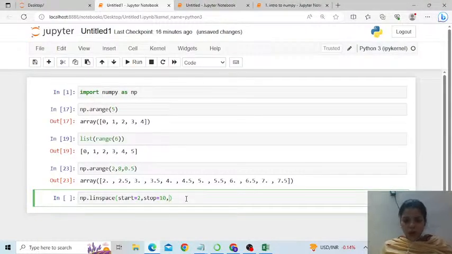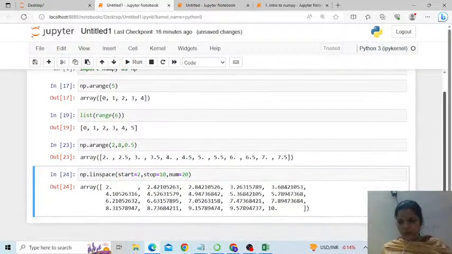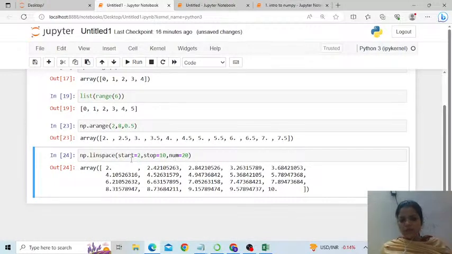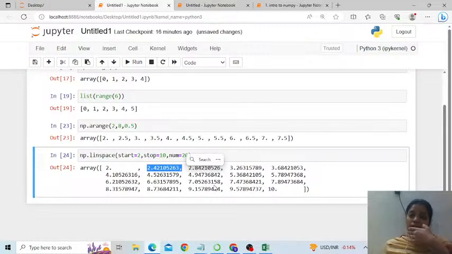You simply say how many numbers you want between the lower limit and upper limit. It's okay even if you don't write start equals, stop equals. You just give the parameters like 2, 10, 20. It still works. Oh, beautiful. You could see it has saved a lot of work for us. So the first number, which is the lower limit, is 2, and it has automatically calculated the next number to have 20 numbers in the series, that is 2.42. Remember, the difference will always be constant between two numbers.